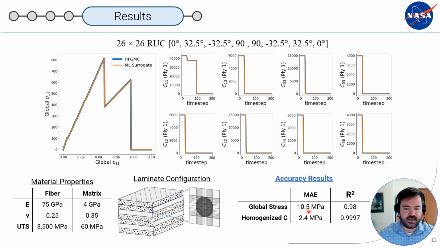Overall, it was slightly less accurate, with the global stress mean absolute error being about 10.5 megapascals across a bunch of different laminates, and the homogenized stiffness mean absolute error about 2.4 megapascals. So all in all, highly accurate results, fantastic speed up.